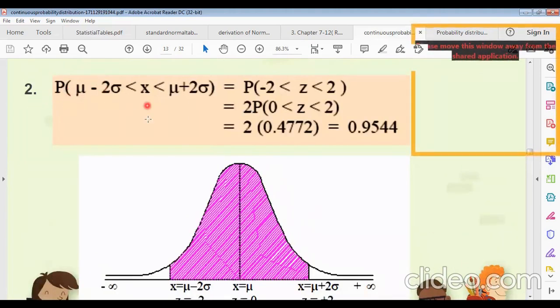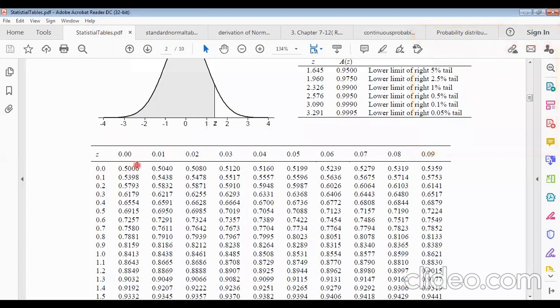probability that lies between mu minus 2 sigma and mu plus 2 sigma interval. Then in that case, z values lie between -2 to 2. That means 2 times the probability of z lies between 0 to 2. So probability at z equals 0, what? From the table, z equals 0 is 0.500.